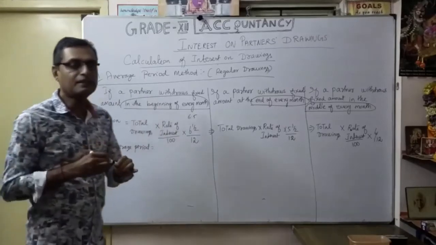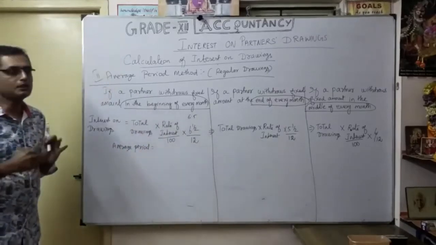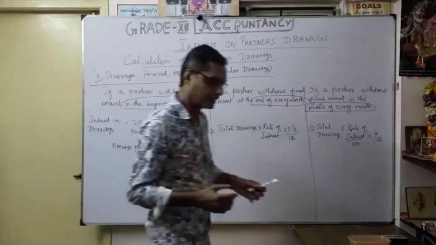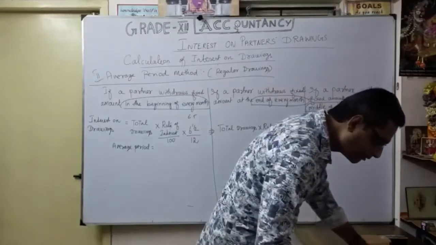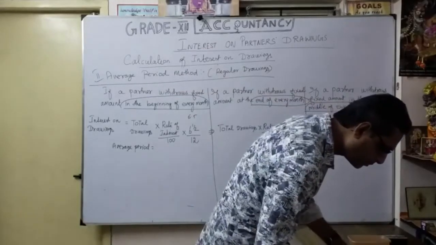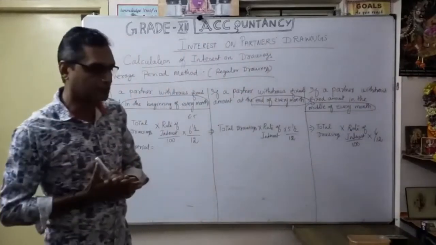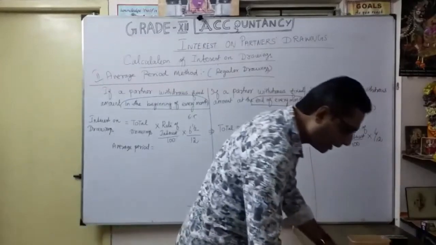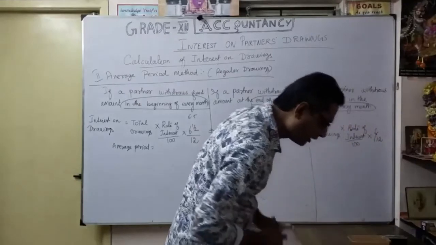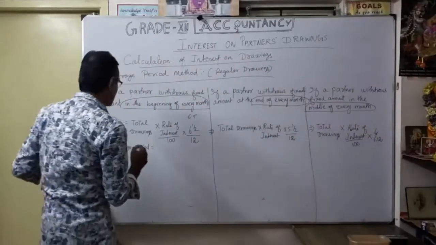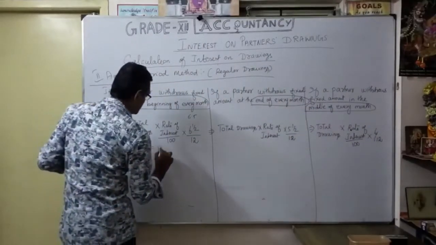Months left after the first drawing plus months left after the last drawing, divided by 2. You will get this one.